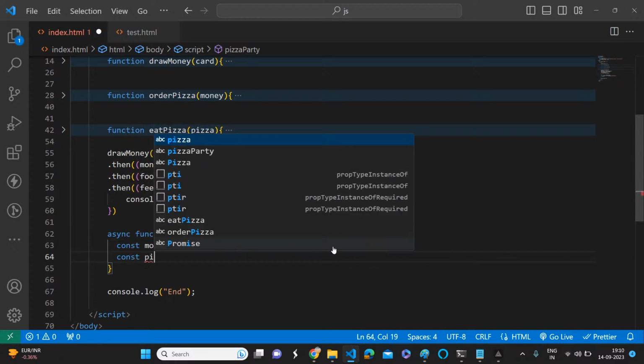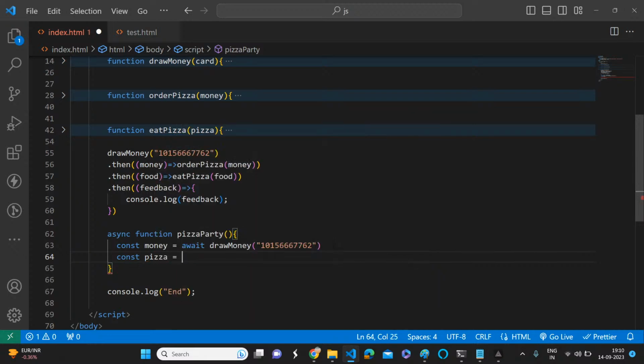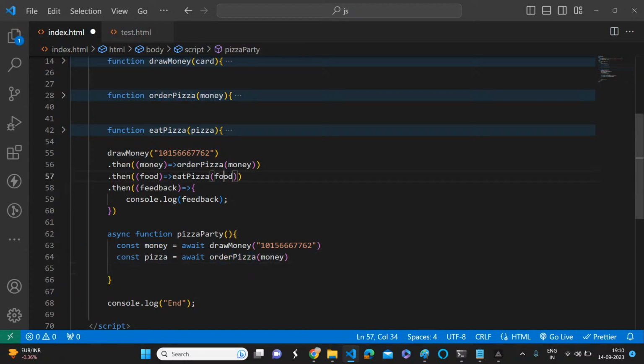Okay, once you got the money, what will you do? You need pizza. For that, you need to order pizza, right? Yes or no? Yes, sir. Fine. With this money, we are ordering the pizza. After that, you will get food, right?